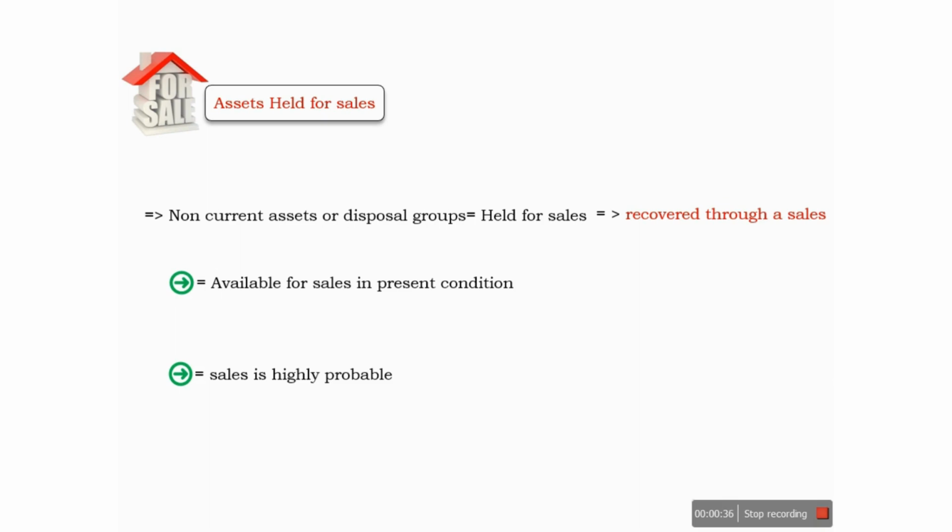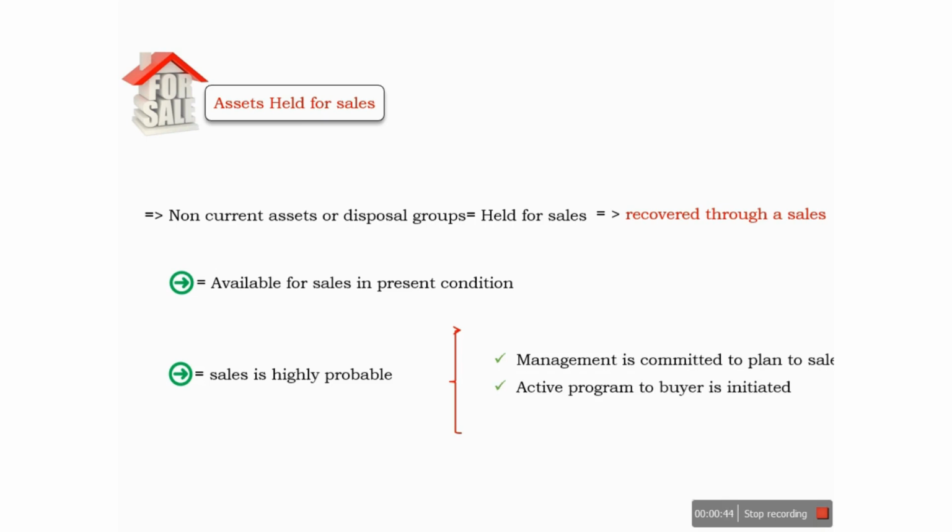How do we judge whether it is highly probable or not? There are a few conditions: management is committed to a plan to sell the asset, an active program has been initiated to find buyers, the asset is marketed at a reasonable price in the market, and ideally the sale transaction will be completed within a period of 1 year.